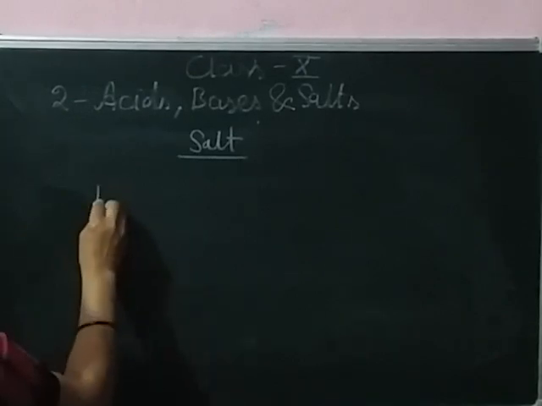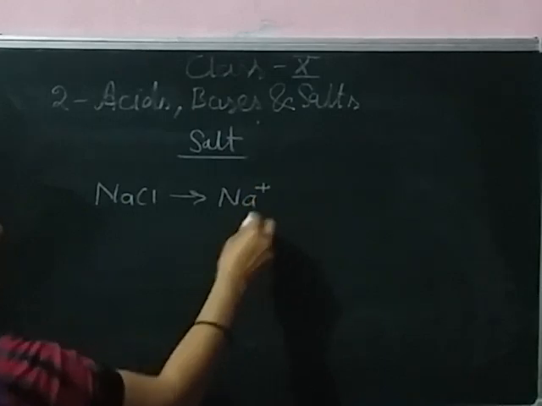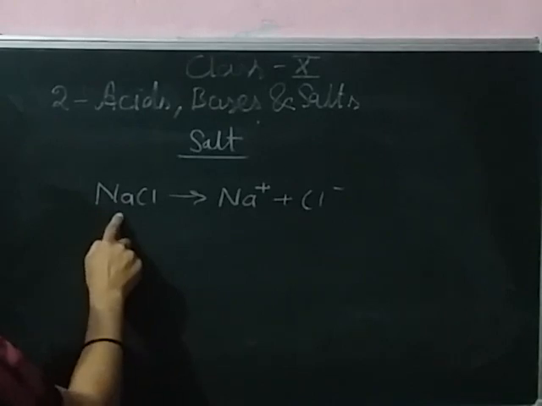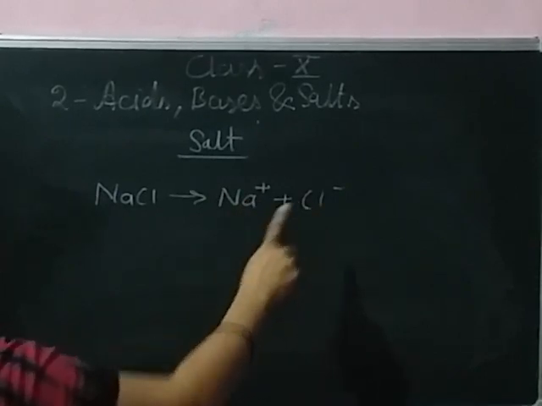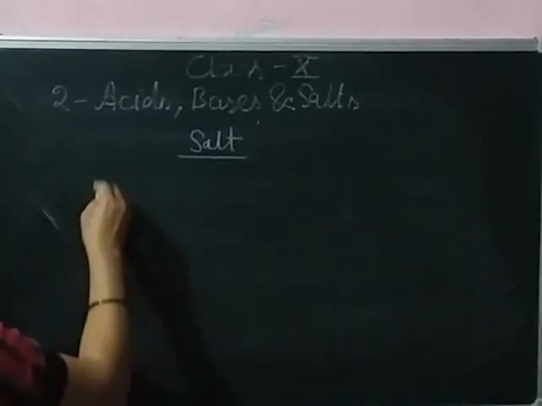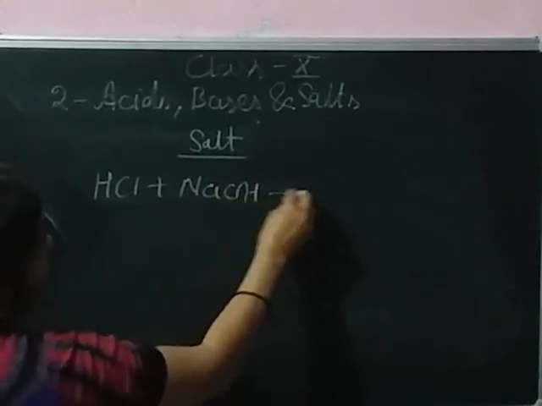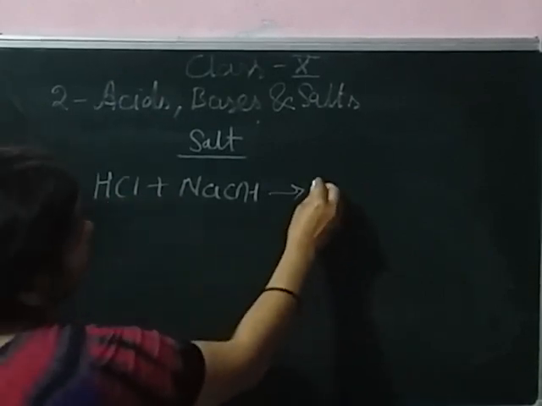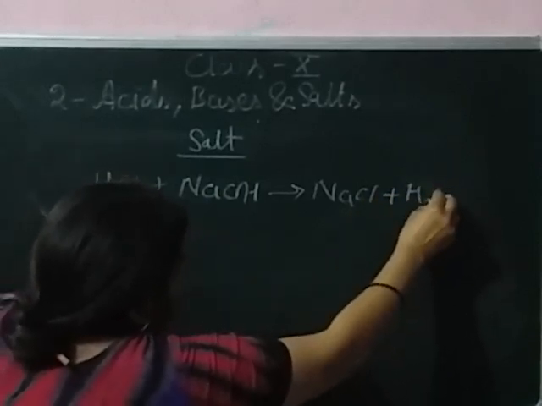For example, NaCl is made up of the combination of a positively charged cation and a negatively charged anion. Salts are ionic in nature. In other words, we can say that salts are formed by the reaction of an acid and a base. It is salt and water.